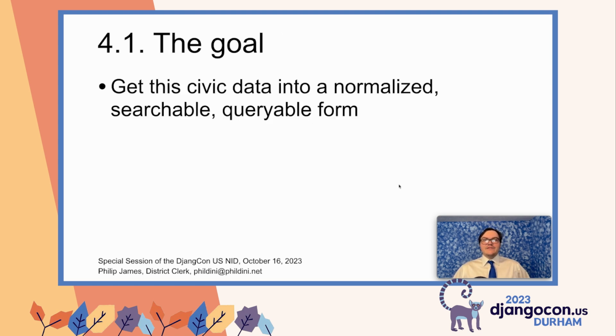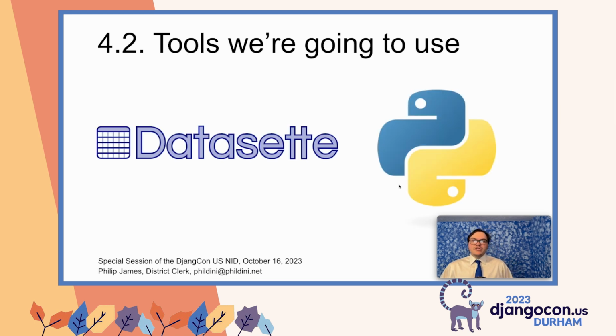Our goal is to get this civic data into a normalized, searchable, queryable form. If that sounds like a database, you're in luck. That's what it is. We're trying to get all of this data into a database that we can do something with. We're going to use 2 tools. One, we're going to use Python. Hopefully that was obvious. We're at a conference that's talking about Python. We're also going to use a fabulous tool called Dataset. If you're not familiar with Dataset, that's fine. You're going to get familiar here.